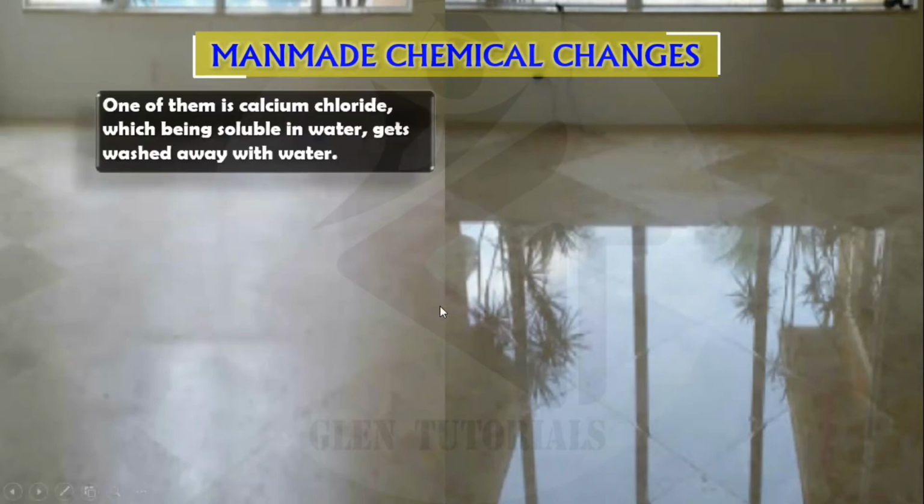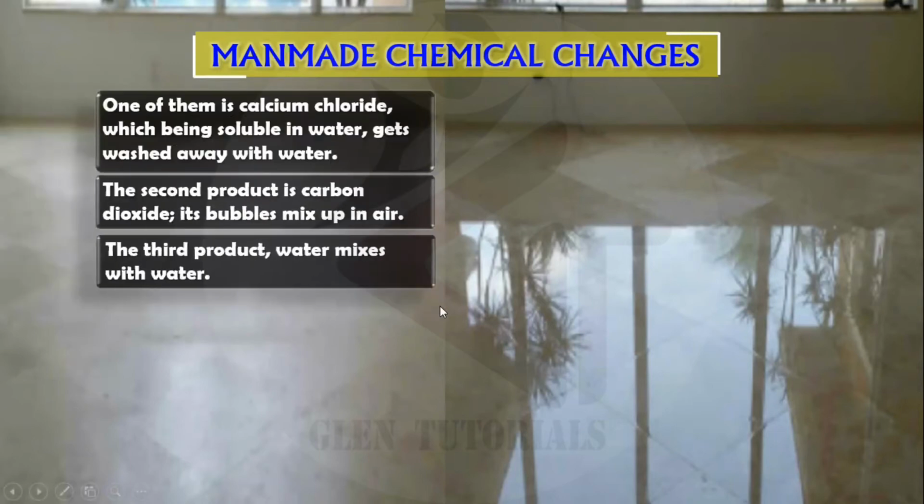What are the three products formed? One is calcium chloride, which is soluble in water and it gets washed away with water. Second is carbon dioxide, it bubbles out and mixes with the air. And the third product is water, which again obviously mixes with water.